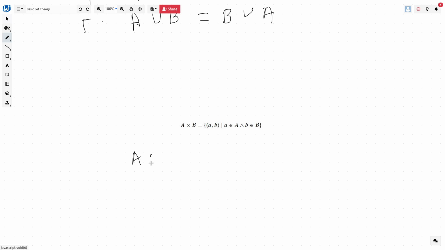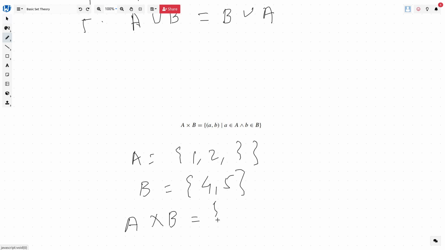Let's say A is 1, 2, 3, three elements only. Take a smaller example, and B is 4 and 5. So what will be the Cartesian product? All such ordered pairs where a belongs to A and b belongs to B. So we write A cross B is equal to all the ordered pairs.